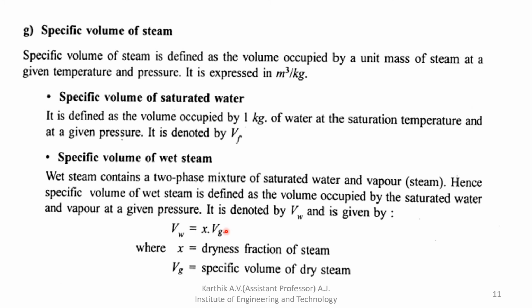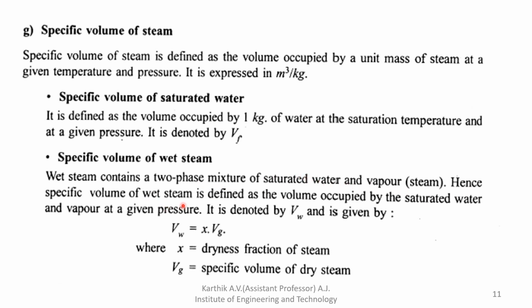So multiplying by the X term accounts for the amount of steam present along with water. That is nothing but the dryness fraction. Just multiplying the volume, you will get the volume of wet steam. Wet steam contains a two-phase mixture of saturated water and vapor steam.